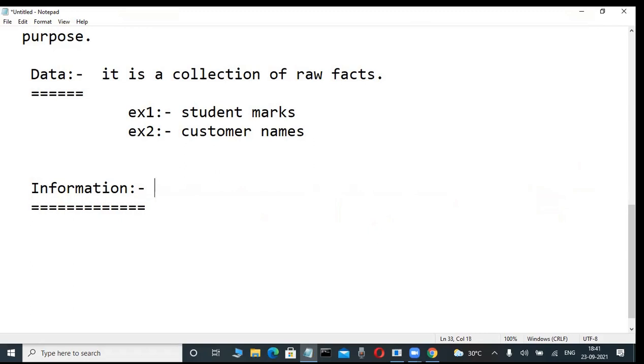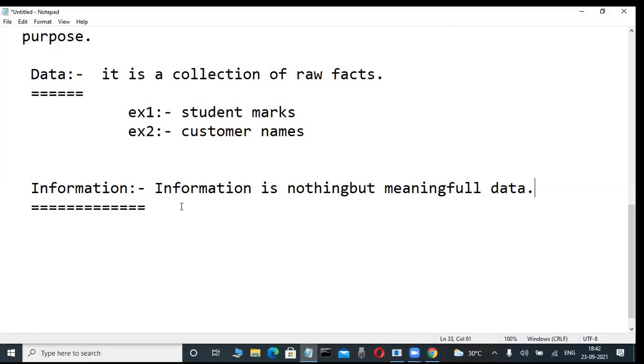Write it, some theory, write it first. Information is nothing but meaningful data. Okay, in this case, meaningful data. I'm not telling process the data, I'm telling meaningful, because you are understanding. Write it.